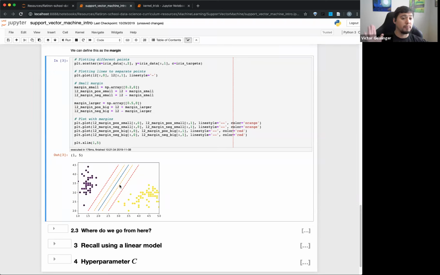You can say these are the margins. And I think the Hands-On Machine Learning book mentions this, calling it streets. It's like the biggest street you can fit between these two data sets. And essentially that's what the margin is. We want to make as big of a street as possible to fit between the two.